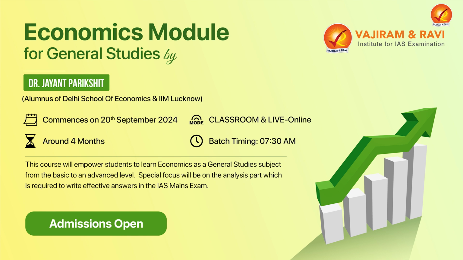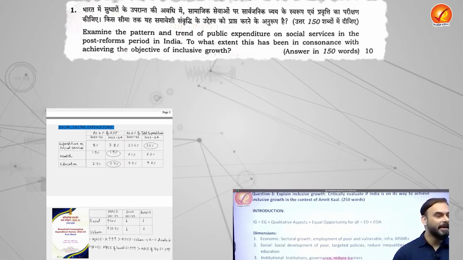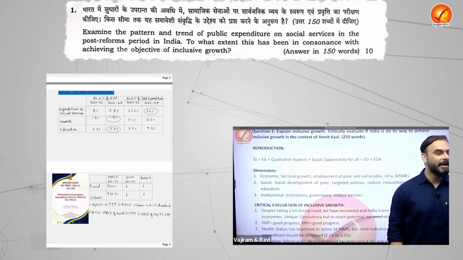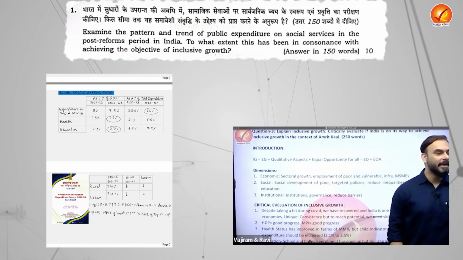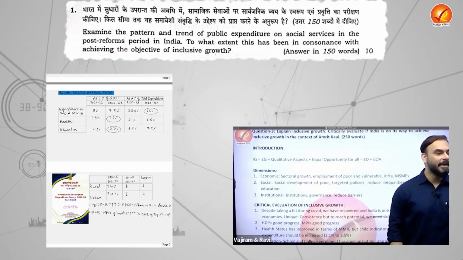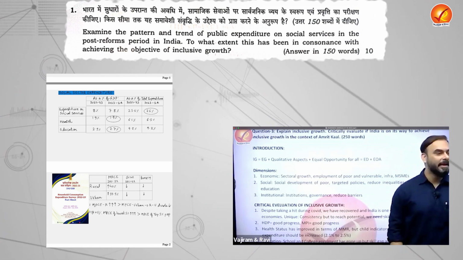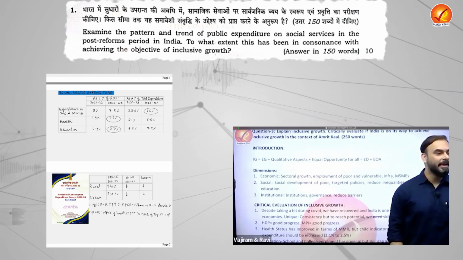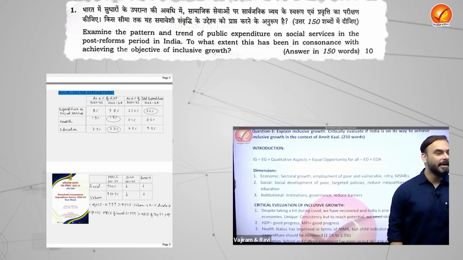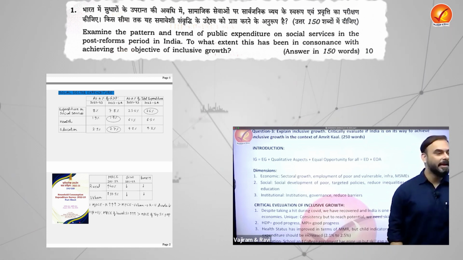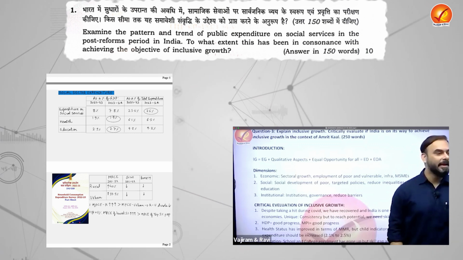For example, just look at the first question here, which talks about examining the trend of public expenditure on social services in the post-reform period. Just look at this table provided here in the class itself, laying out the details about the social sector expenditure with the integration of data from the Household Consumption Expenditure Survey 2023, thus providing enough data inputs for answer writing to the help of the student.